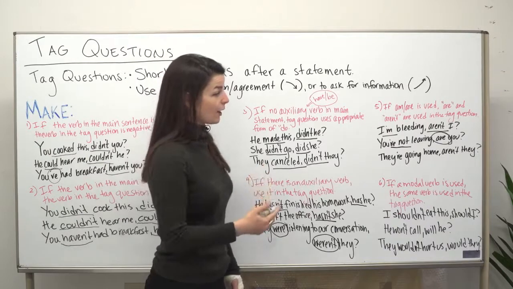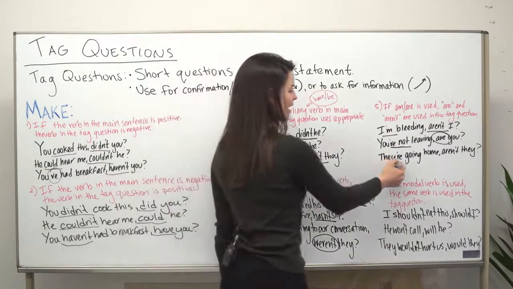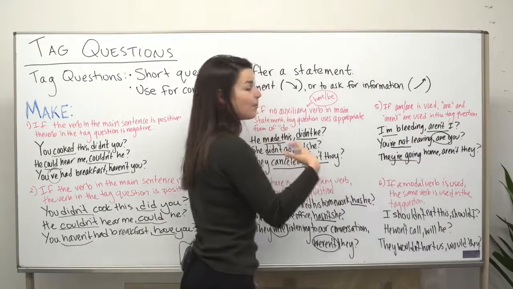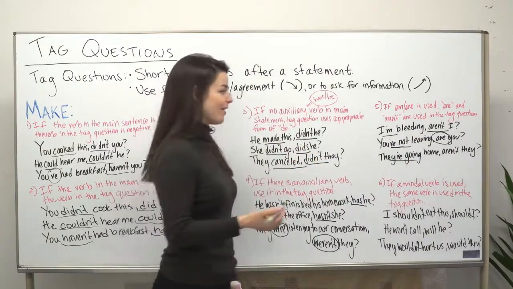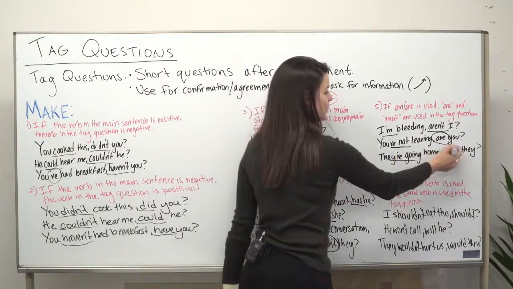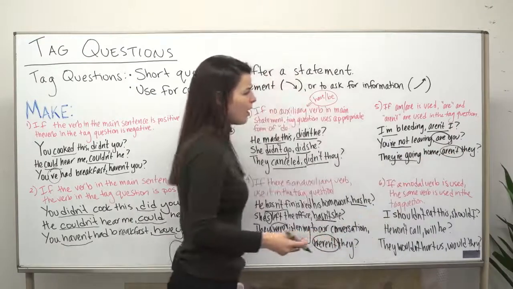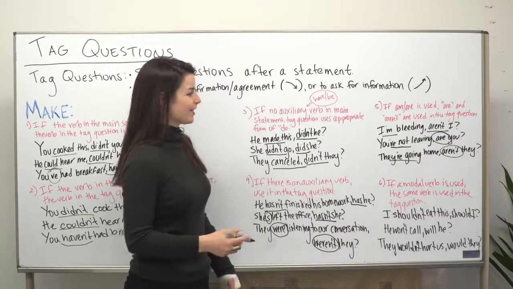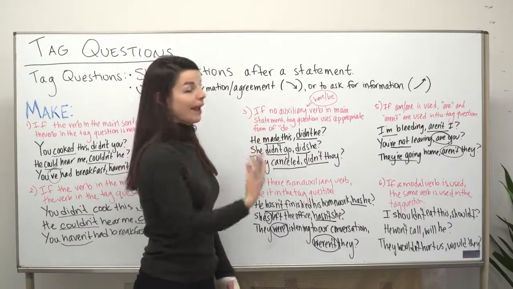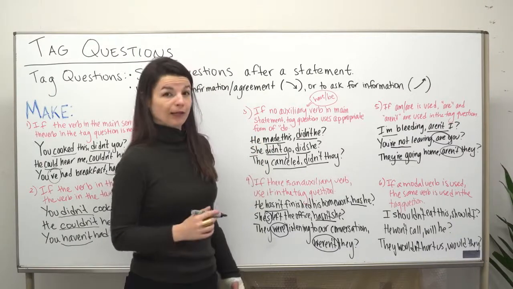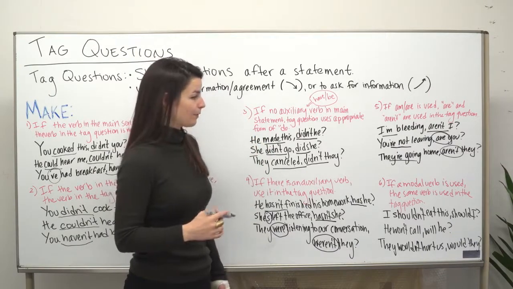Finally, they're going home, aren't they? So here we have they are going. So there's a positive form. They are. So we need to match this with the negative form. They're going home, aren't they? All right. So please be careful if you see this am or are in your main statement.